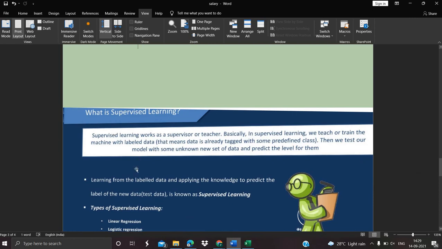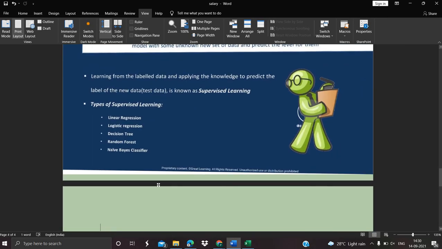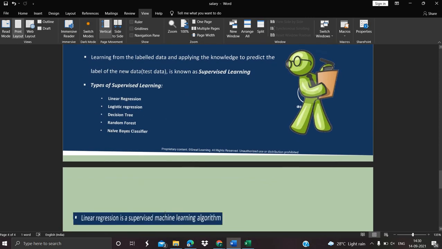What is supervised learning? Supervised learning works like a supervisor or a teacher: learning from labeled data and applying the knowledge to predict the label of new data is known as supervised learning. Here are some algorithms of supervised learning: linear regression, logistic regression, decision tree, random forest.